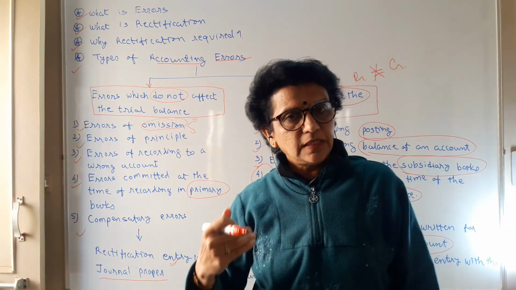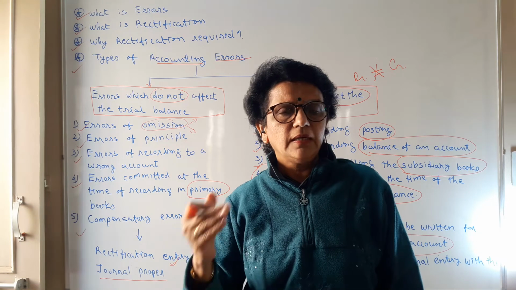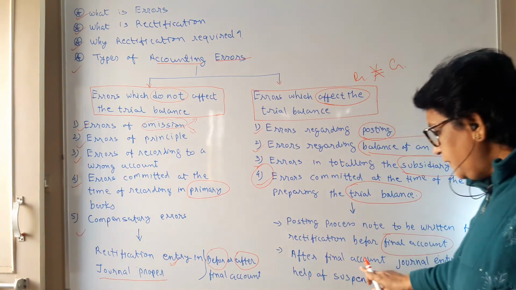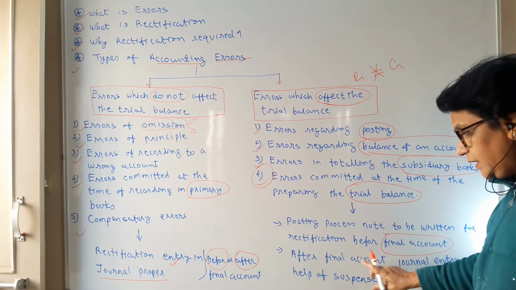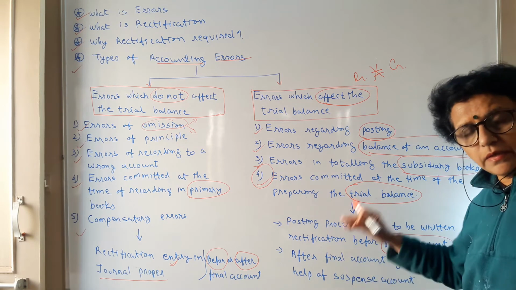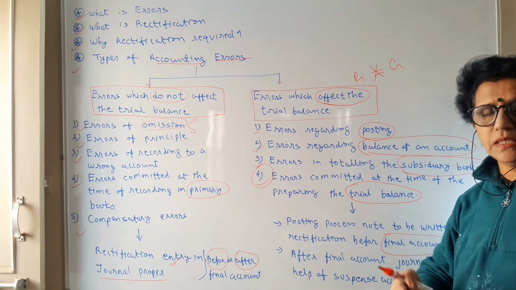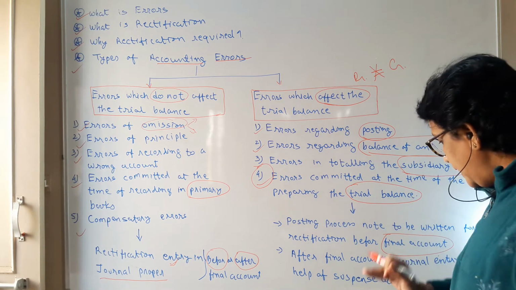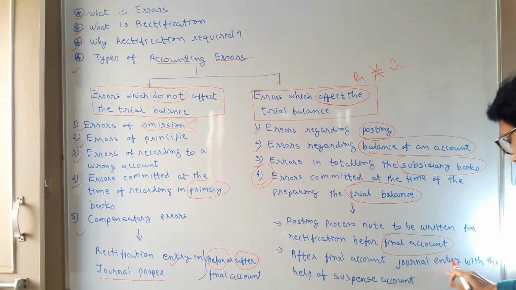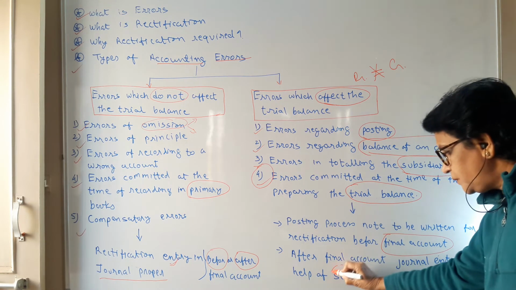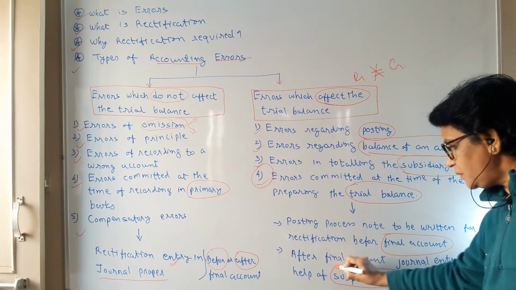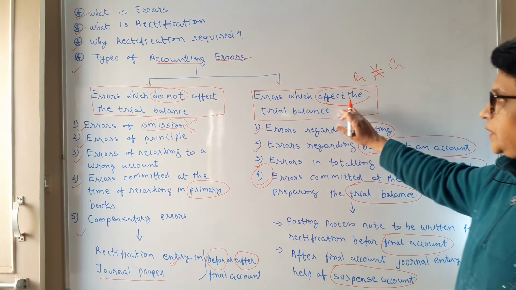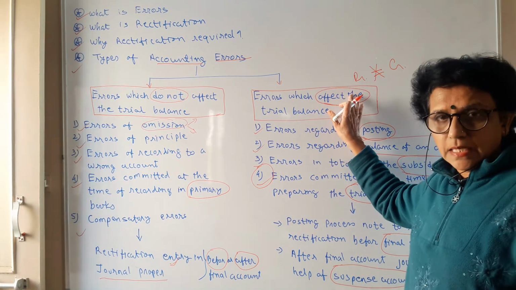Whichever side total is less, we have to put the figure as a suspense account. So when after the final account, you have already mentioned in the final account that a suspense account exists, at that time you have to write the journal entry with the help of the suspense account to rectify all the errors which affect the trial balance.